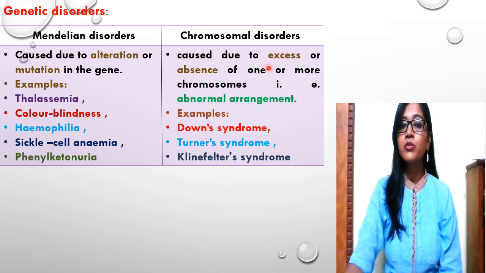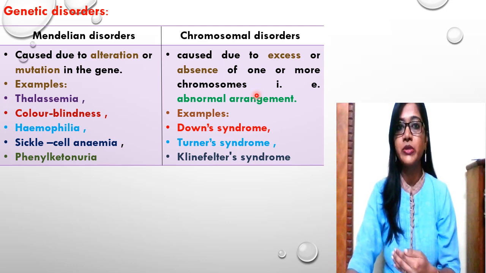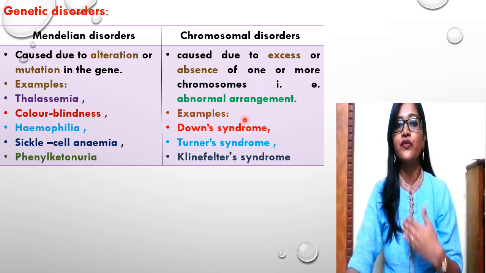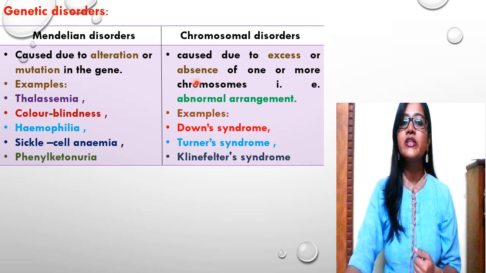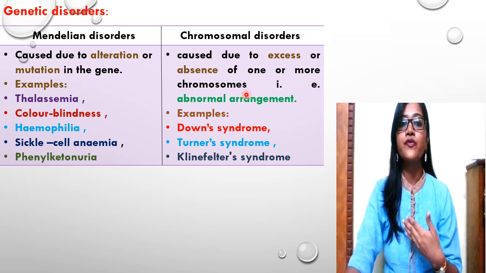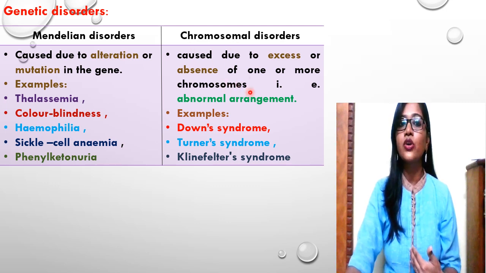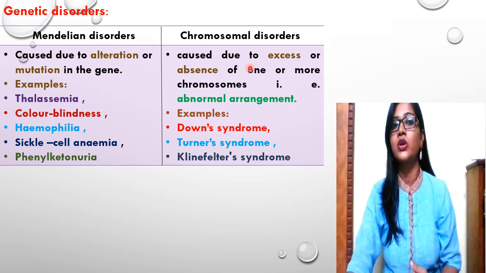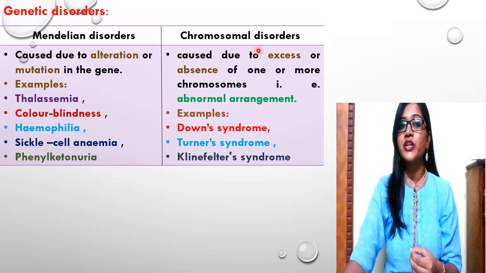When the chromosome number is in excess, if 47 instead of 46 chromosomes are present, or when there is absence of one or more chromosomes, if 45 or 44 chromosomes are present instead of 46, then a disorder is formed. All these genetic disorders are because of the abnormal arrangement of the chromosomes.